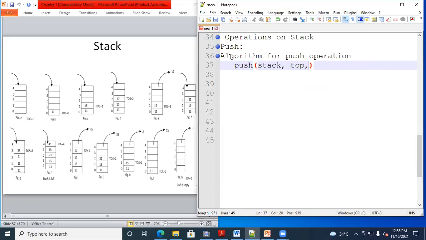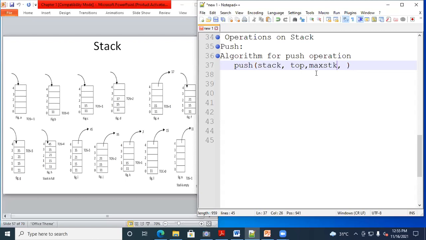So what we are saying, TOS we are writing, or you can write TOP also, right? So these are the user defined. Now after that, what is the maximum size of the stack? So how to represent it? Here I will write max stack, in short, max STK.